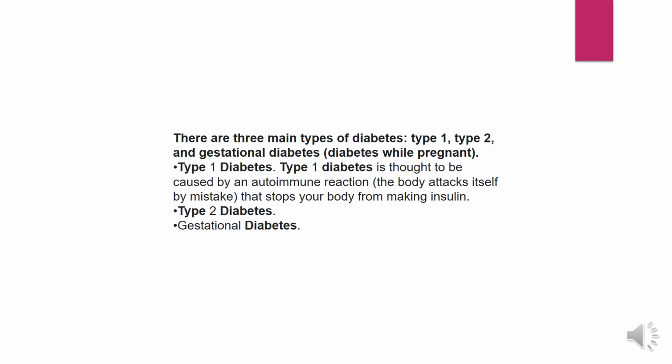So let us see the types. There are mainly 3 types of diabetes: type 1, type 2 and gestational diabetes, that is diabetes while pregnant. Type 1 diabetes is thought to be caused by an autoimmune reaction where the body attacks itself by mistake. That stops your body from making insulin. Type 2 diabetes is the most common one among the population. That is caused due to excessive glucose in the bloodstream. The third is gestational diabetes, seen in pregnant women.